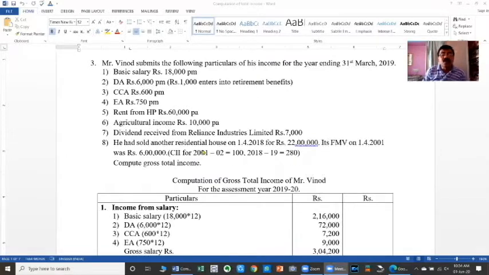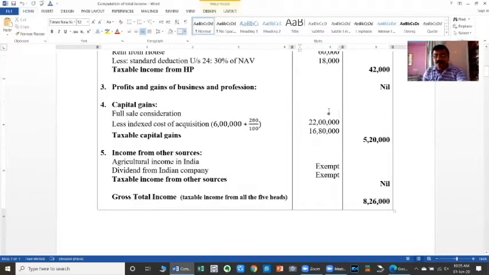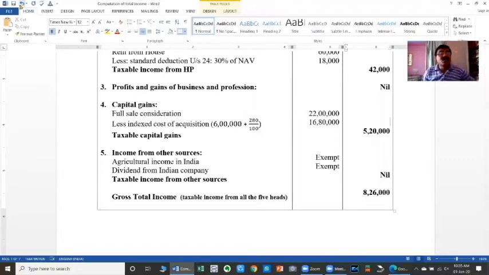So this is the topic related to capital gains, the fourth head of income. The full sale consideration, that is the actual sale value given, is rupees 22 lakhs here. From 22 lakhs we have to give deduction of the indexed cost of acquisition. That is the fair market value as on 1/4/2018, given as 6 lakhs, indexed as 280 divided by 100. So the indexed cost of acquisition is 16 lakhs 80,000, and therefore the taxable income from capital gains is 5 lakhs 20,000.